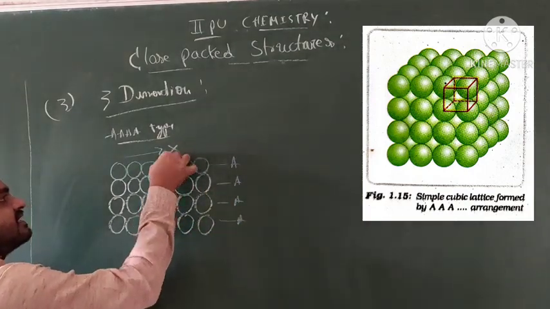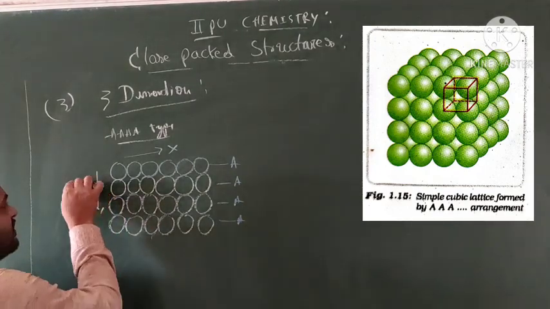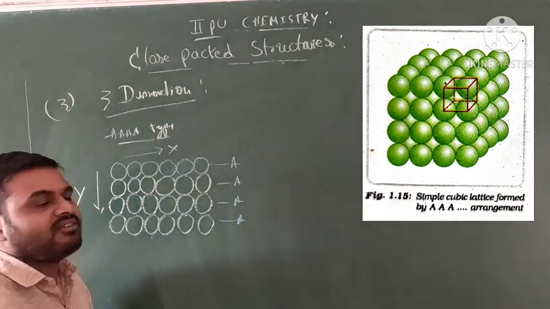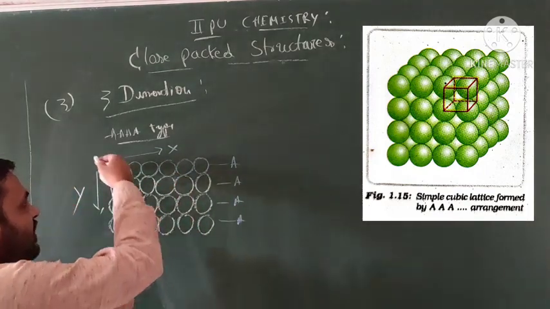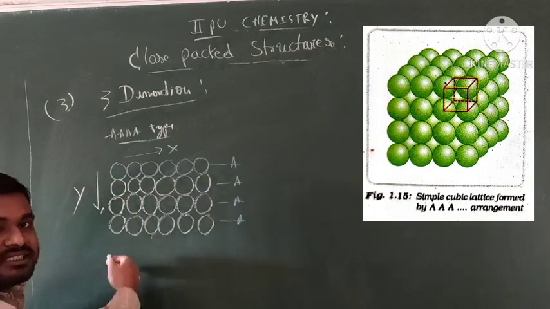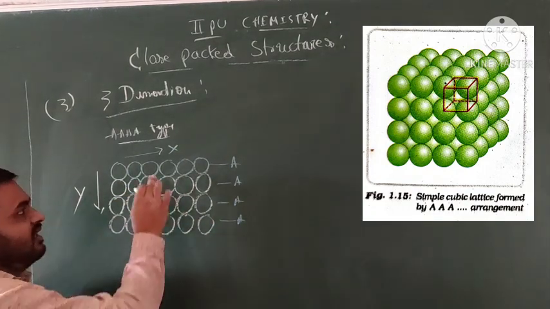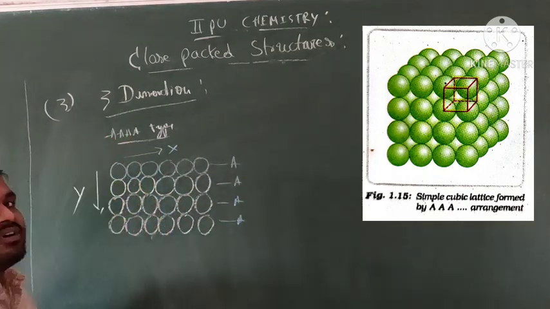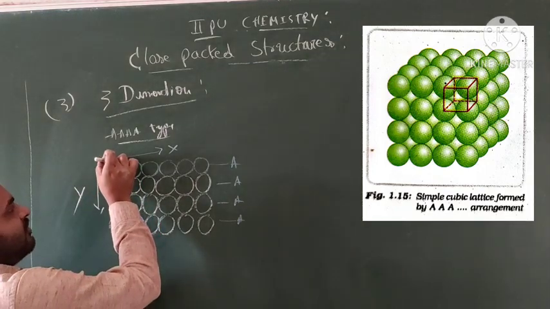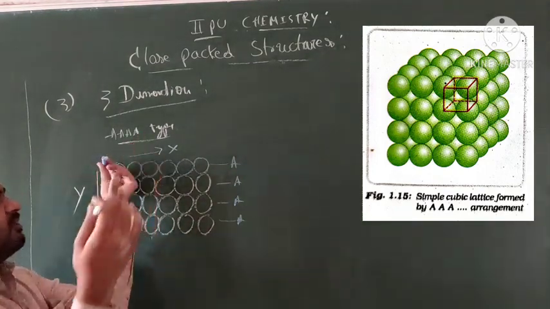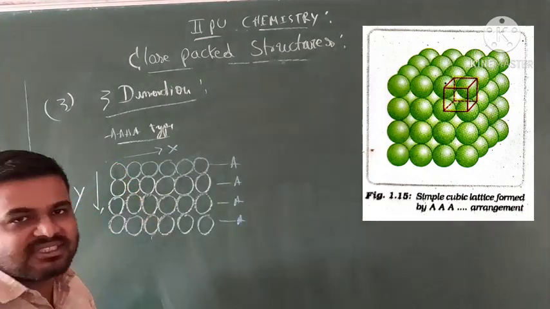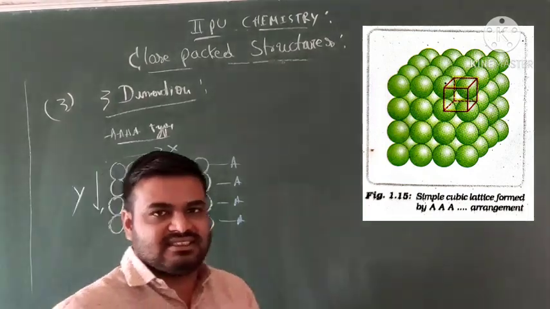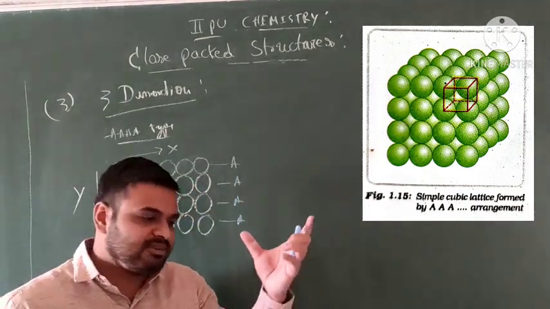3-dimensional means along the x-axis and also the y-axis. Along the x-axis there are horizontal spheres, and along the y-axis there are vertical spheres. Horizontal are rows, vertical are columns, and one more set of atoms is present. Which are those? Because this is a 3D dimension, we can't write it on the board. That's why you have to assume it. Imagine. What is imagine? This is one box. We have to consider a box.